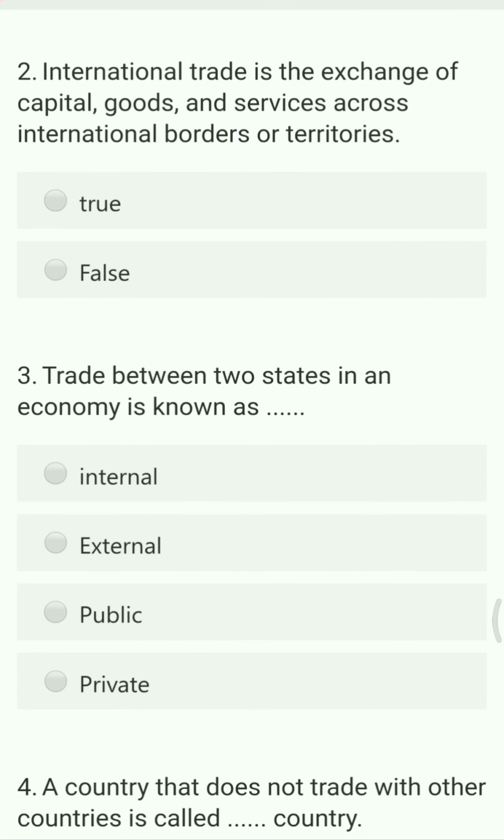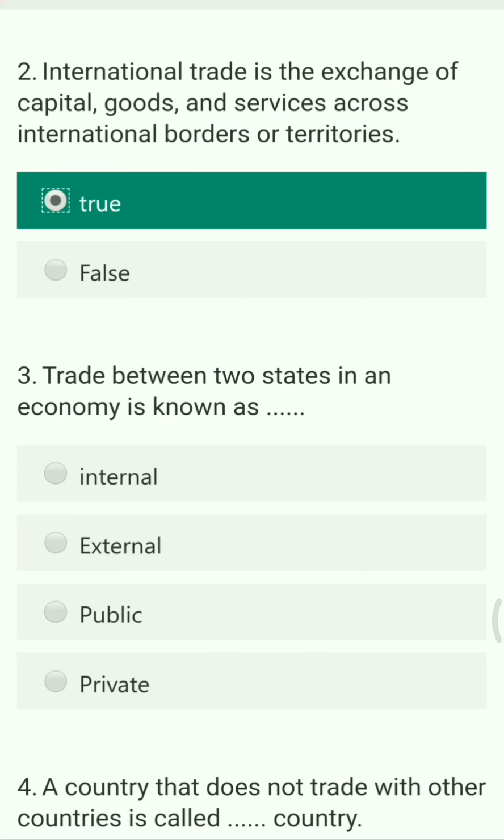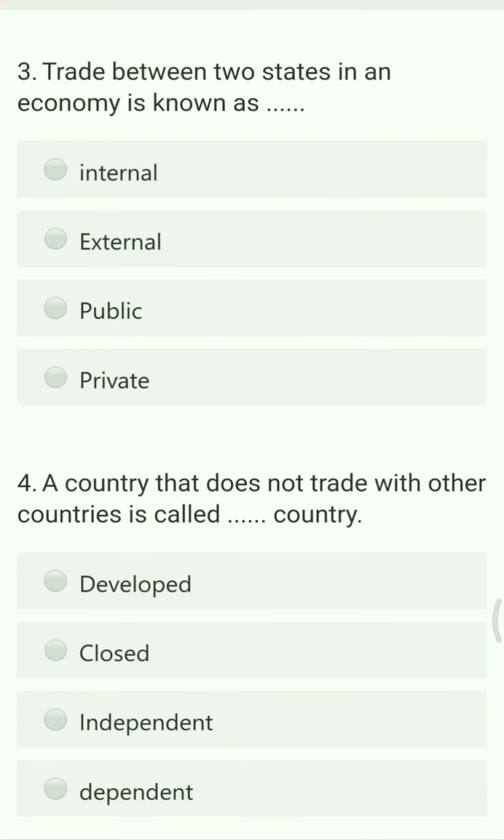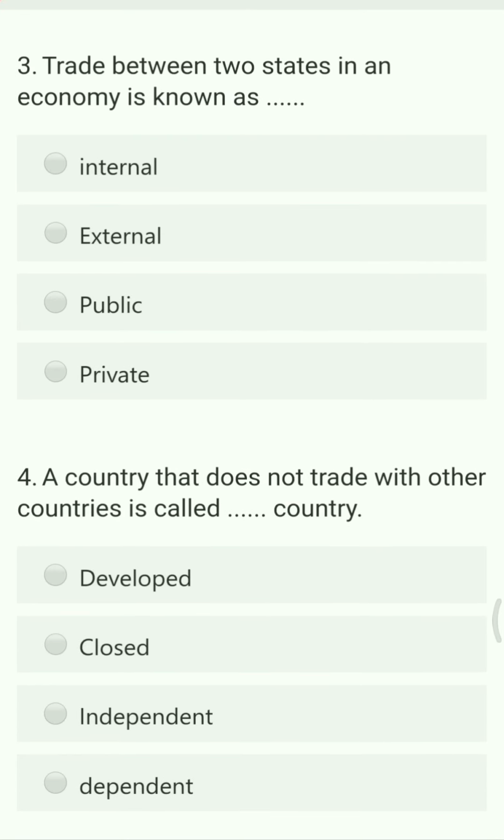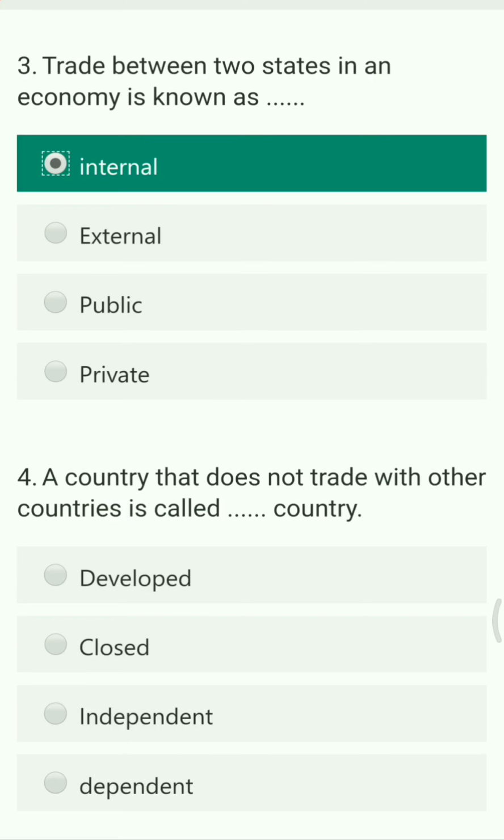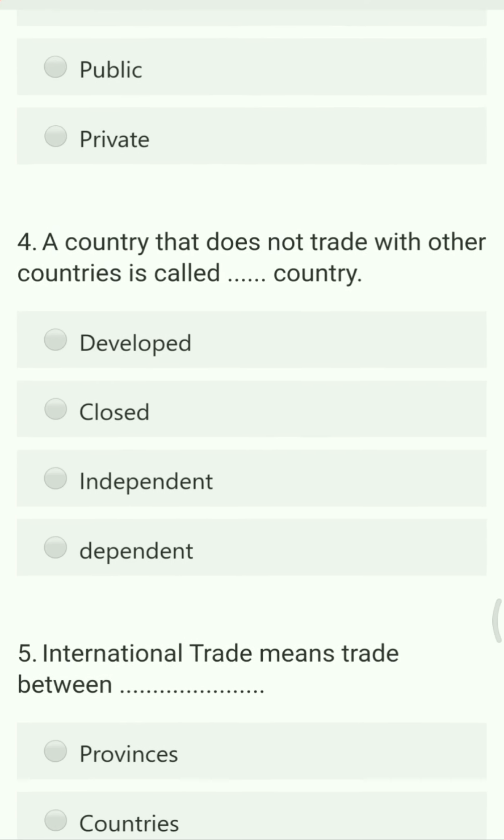Next question. International trade is the exchange of capital, goods and services across international borders or territory. So this is totally true. When you cross the borders of your particular country, then and then only you can trade with other foreign countries. So this is the definition of international trade. Trade between two states in an economy is called as dash. Options are internal, external, public and private. So this is totally internal type of trade. Hence it is called as internal trade.